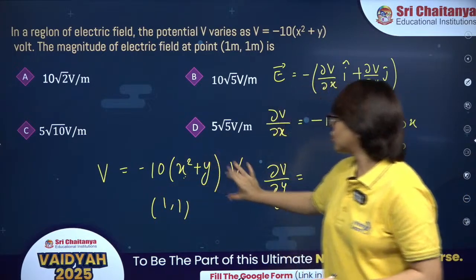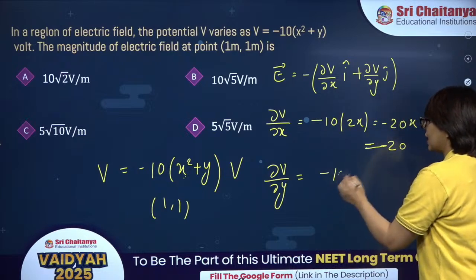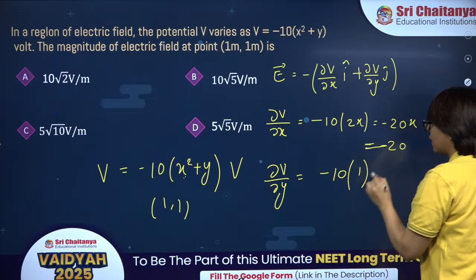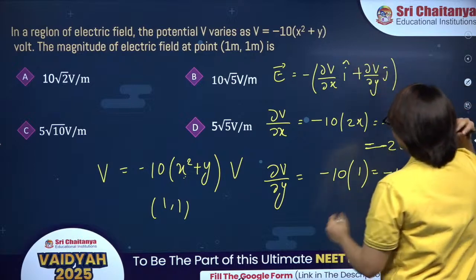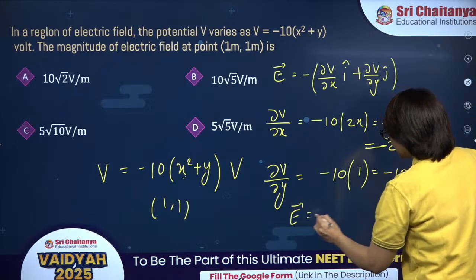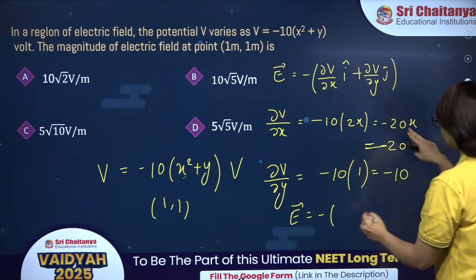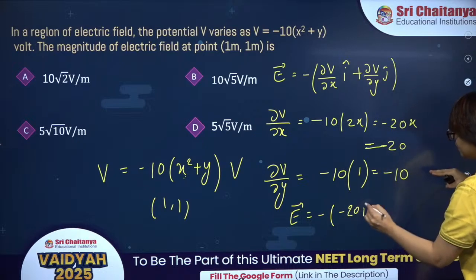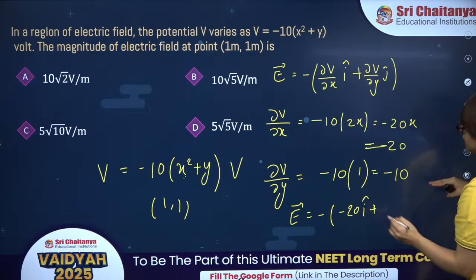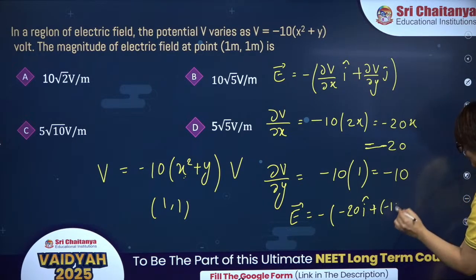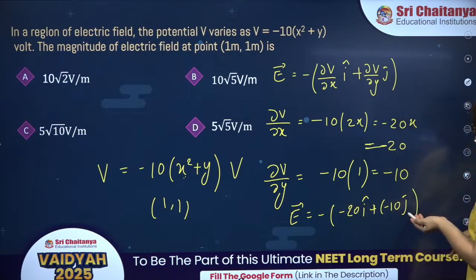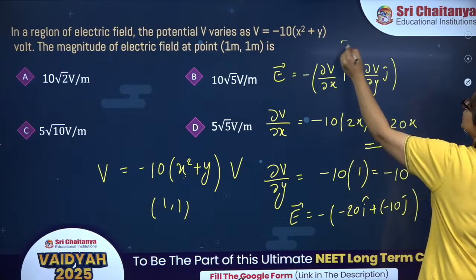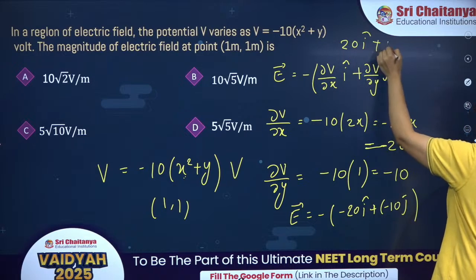You just have to differentiate y. So it will be minus 10 times differentiation of y as 1, so it is minus 10. Okay, you just have to put it here now. So E vector will be minus of del v upon del x, minus 20i, plus del v upon del y, minus 10j. So with the minus multiplied, it will be 20i plus 10j.